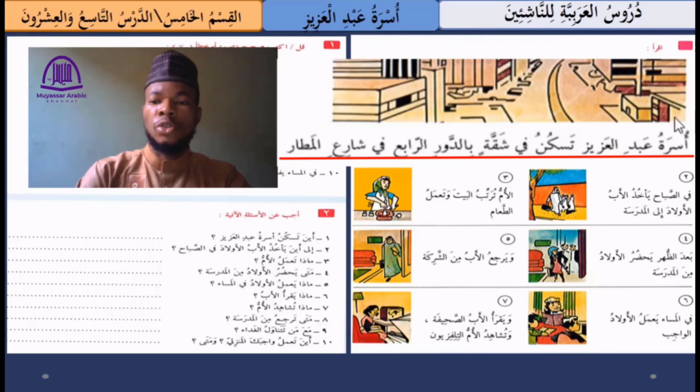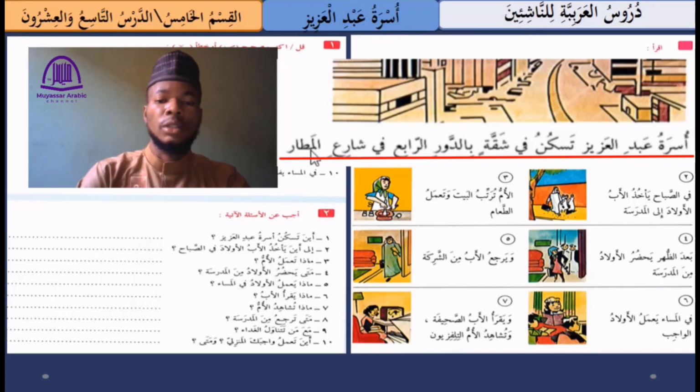This means أسرة عبد العزيز, Abdul Aziz family, تسكن lives في شقة in a flat. شقة means a flat. بالدور الرابع, by the fourth floor. الدور means floor. الرابع, that is the fourth. في شارع المطار, in the airport street. شارع means street, then المطار means the airport.